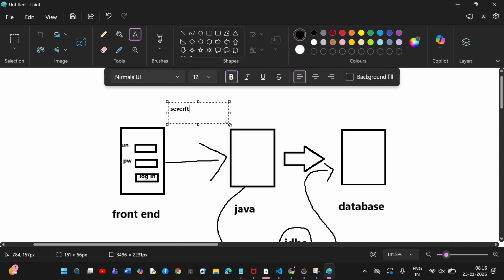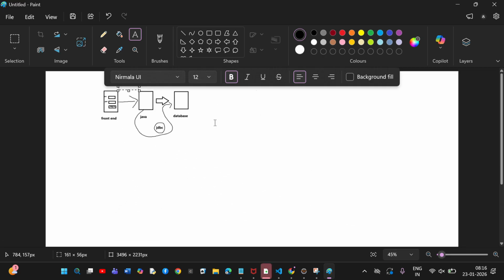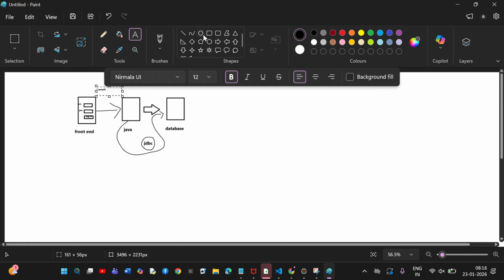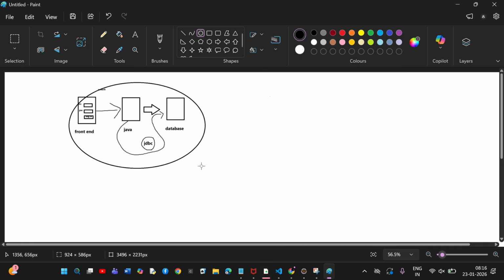Understood? See, understand the agenda of this. Taking the data from backend to database is known as what? JDBC. Taking the data from front end to Java is known as what? Servlet. By using this, we can create a full stack application.